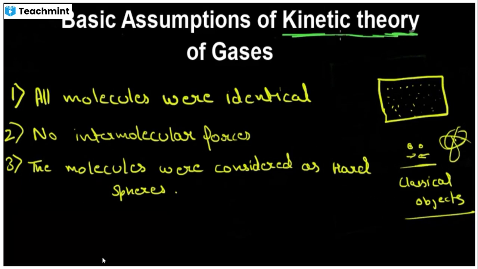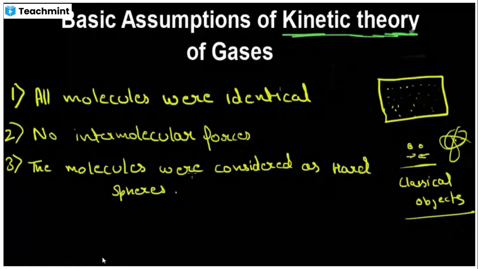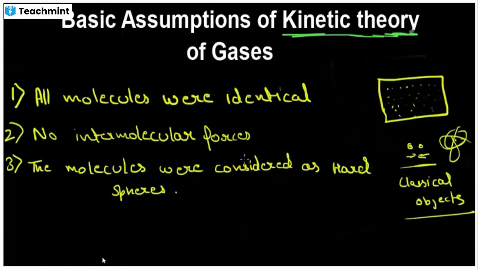This is kinetic theory and it has limitations, and those molecules are not classical objects. That's why these assumptions make kinetic theory a limited theory and it is not applied to real gases, but it has significance. It tells us a lot about thermal properties of gases.